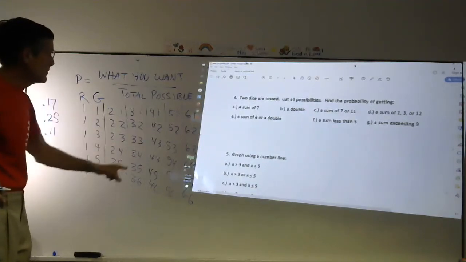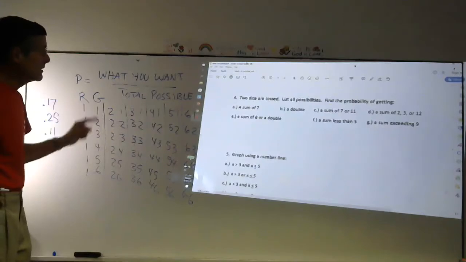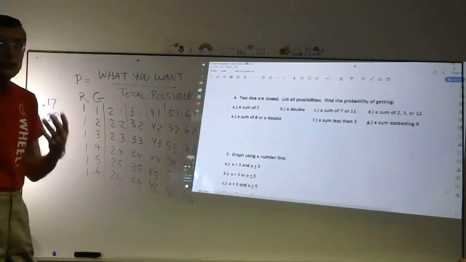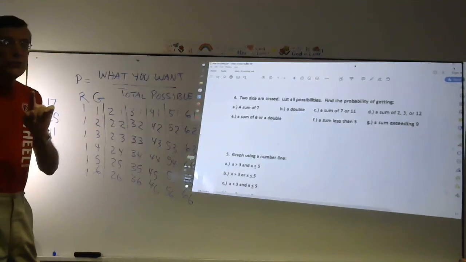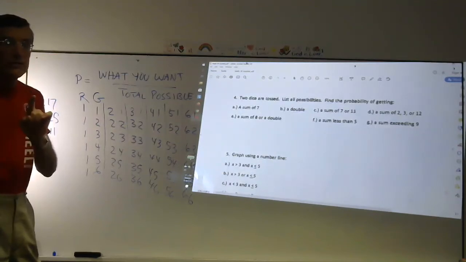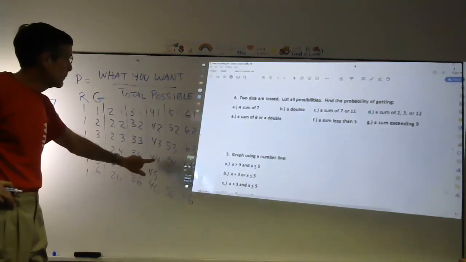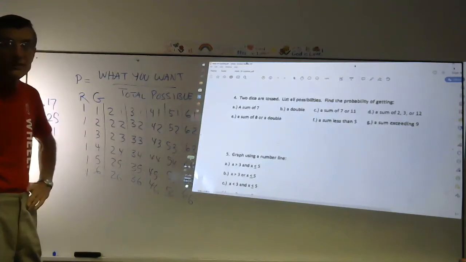Now, you got to be real careful here. There's 5 ways of getting an 8, 6 ways of getting a double, makes a total of 11 out of 36, right? But what did I do? I counted one of them more than once. Did I not count the 4 and 4 in both sets? So you can't count it twice, all right?